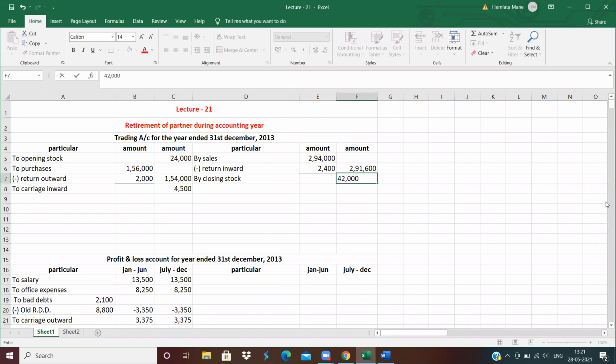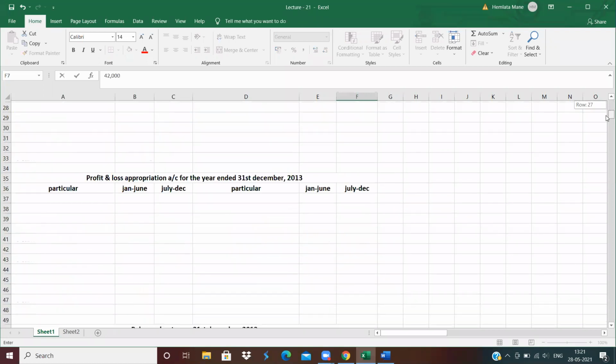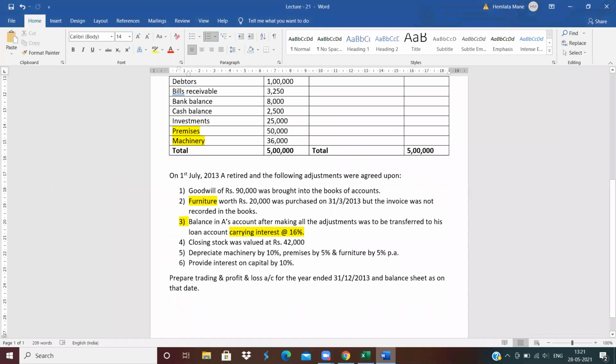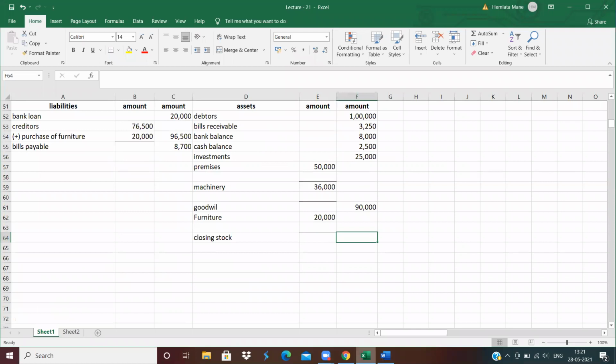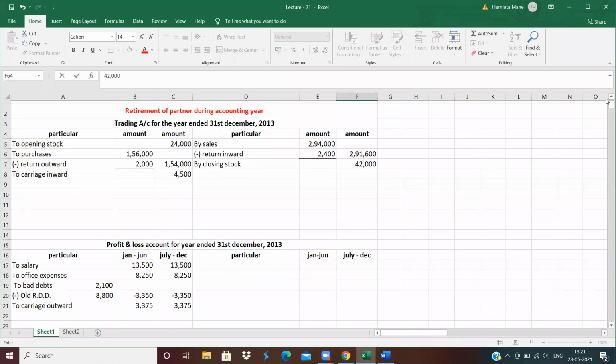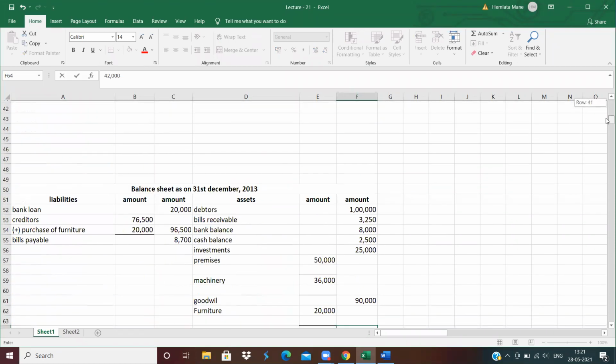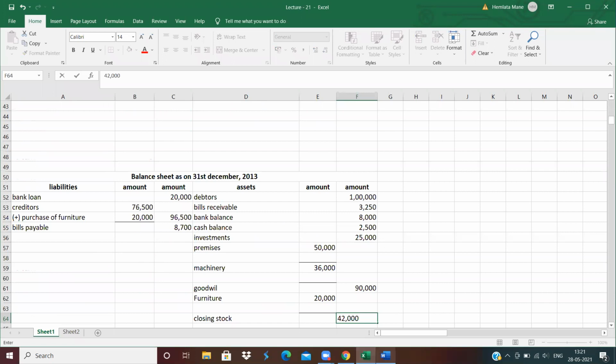And second effect, write down on the asset side, closing stock, 42,000. Clear? First effect, trading account credit side, and second effect, asset side. Okay, finish.